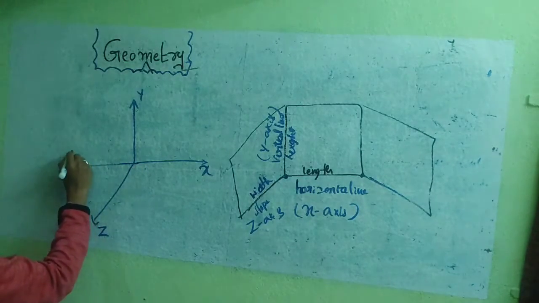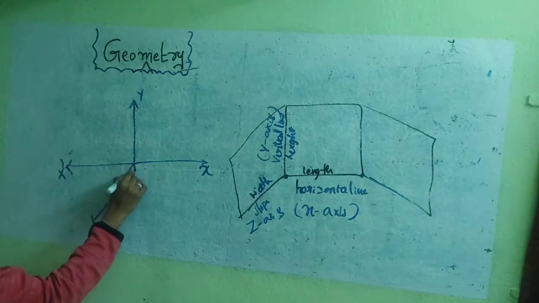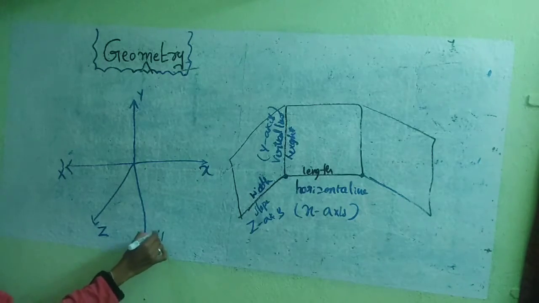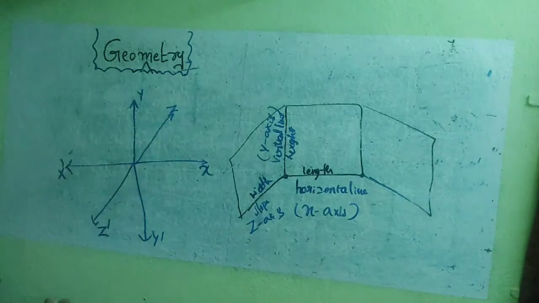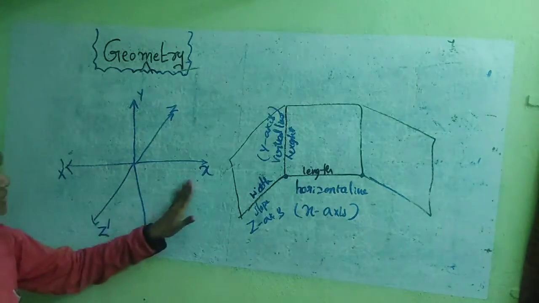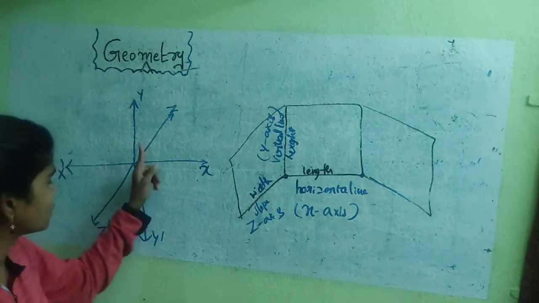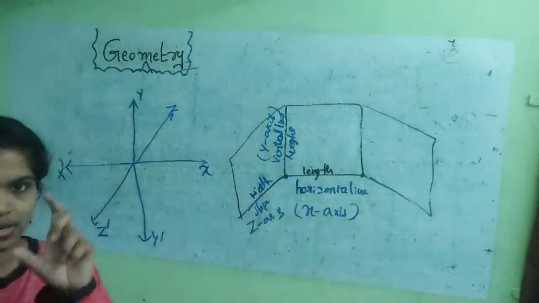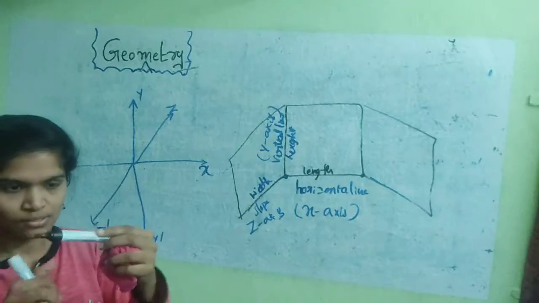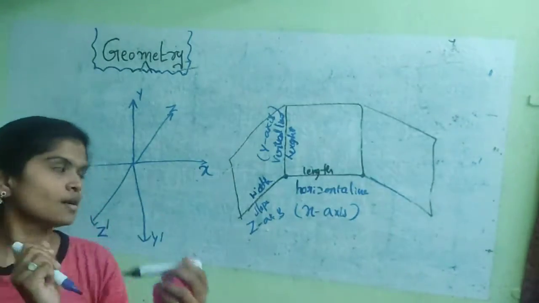X dash, this is y dash, this is z. So x, y, z, extended like this. We already represented this with the pens. So like this, the x-axis.